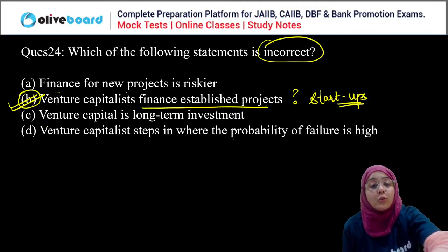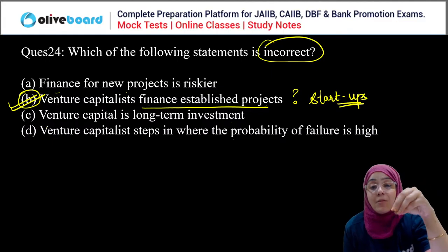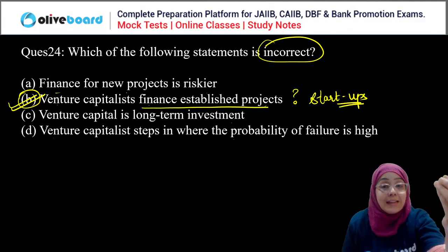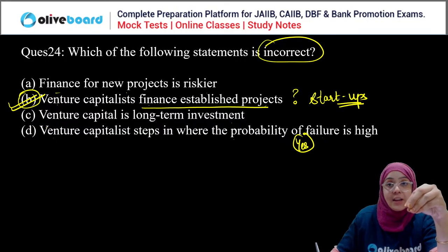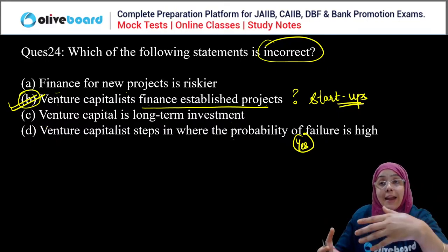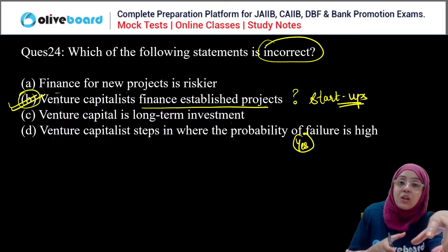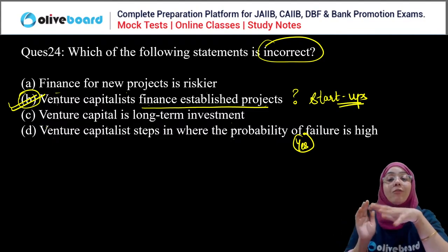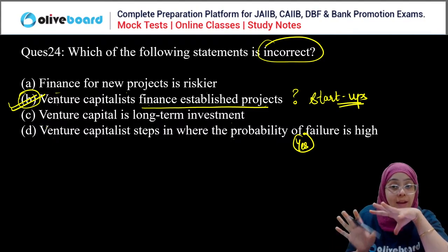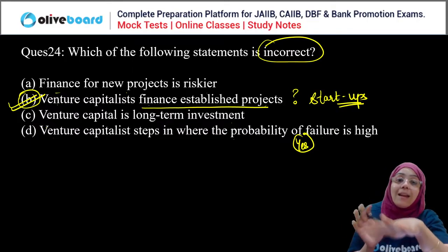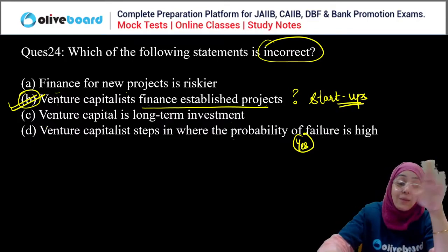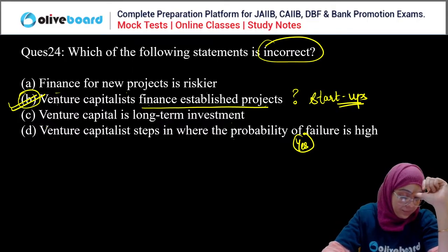What about the fourth option? Venture capital steps in where the probability of failure is high. Yes, it is the correct thing. When we are talking about venture capitalists, they provide funding for those projects also where the probability of failure is high. So this is also correct. B is the incorrect statement here.